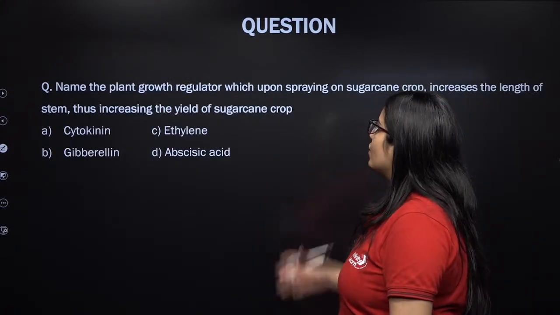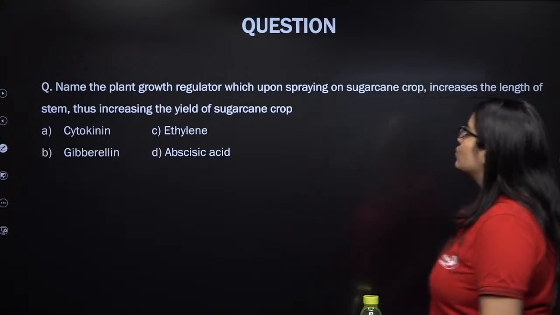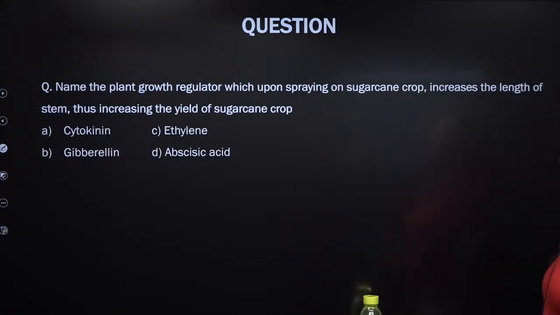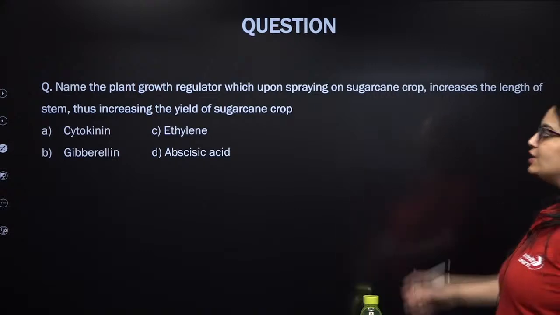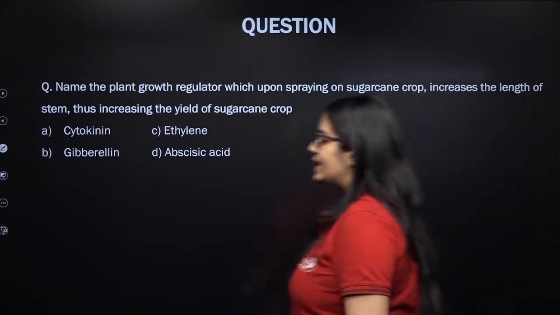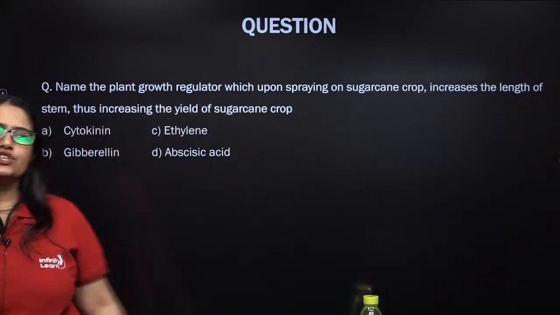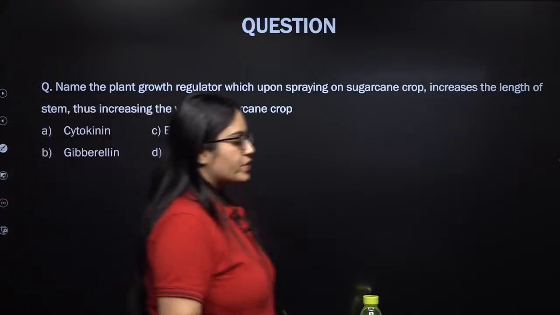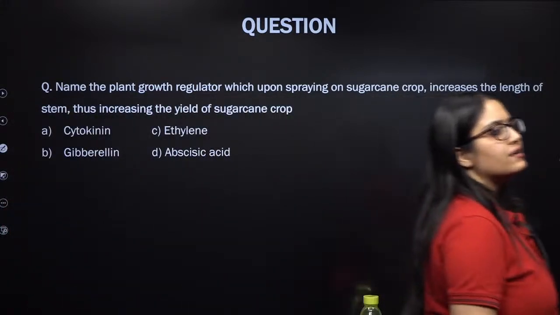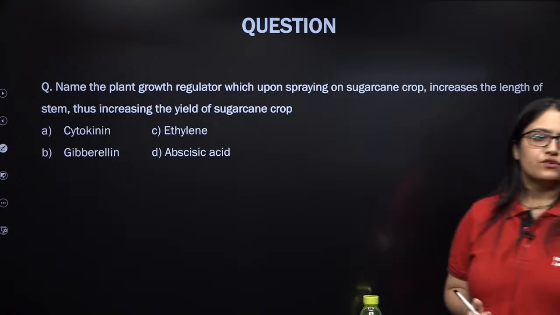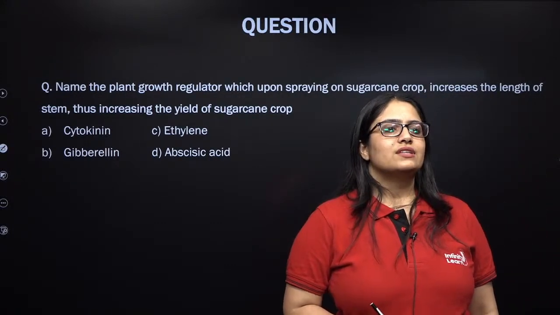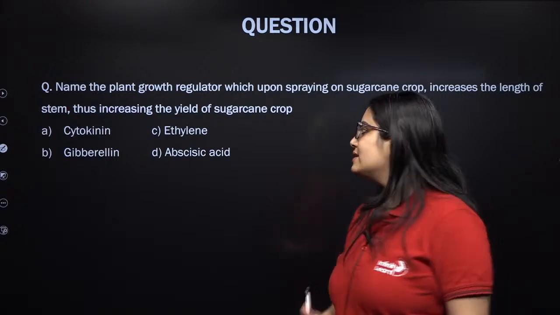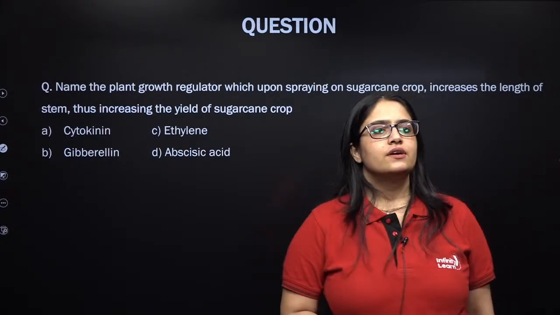Next. Name the plant growth regulator which upon spraying on sugarcane crop increases the length of the stem, thus increasing the yield of the sugarcane crop. So we are done with all the important questions from respiration. Now we are going to talk about the questions related to plant growth and regulators. That means plant growth and development, chapter number 15. Come on everybody. That's absolutely correct. Excellent. The answer is going to be gibberellins.